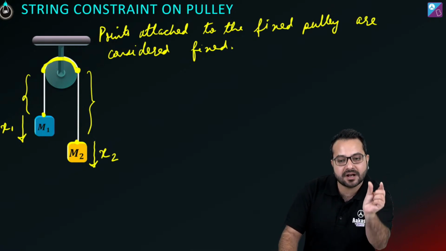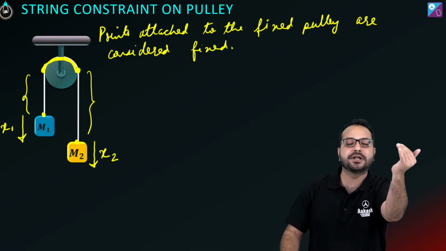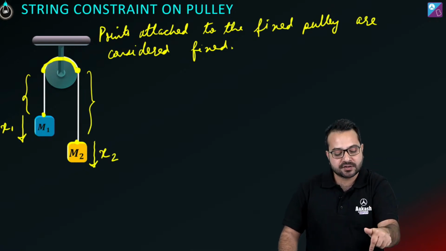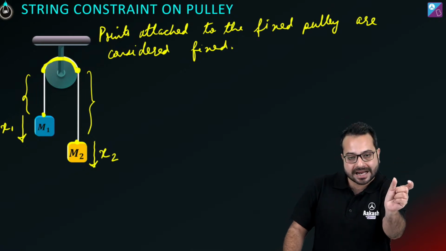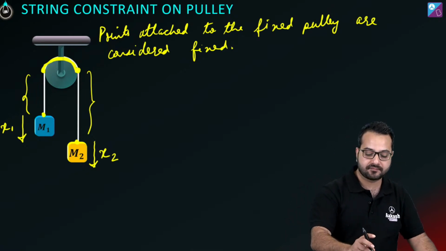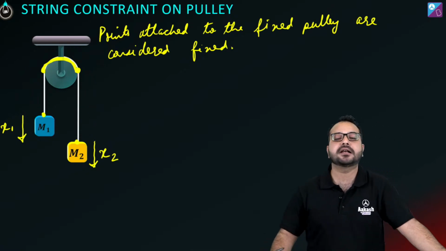So that is why we assume that वो जो length है pulley के ऊपर वो तो same ही रहेगा, तो उसका टेंशन ही क्यों लेना, right? So we assume that the points which are attached or which are in contact with a fixed pulley are going to be fixed, and you will see that इसका result क्या होगा.